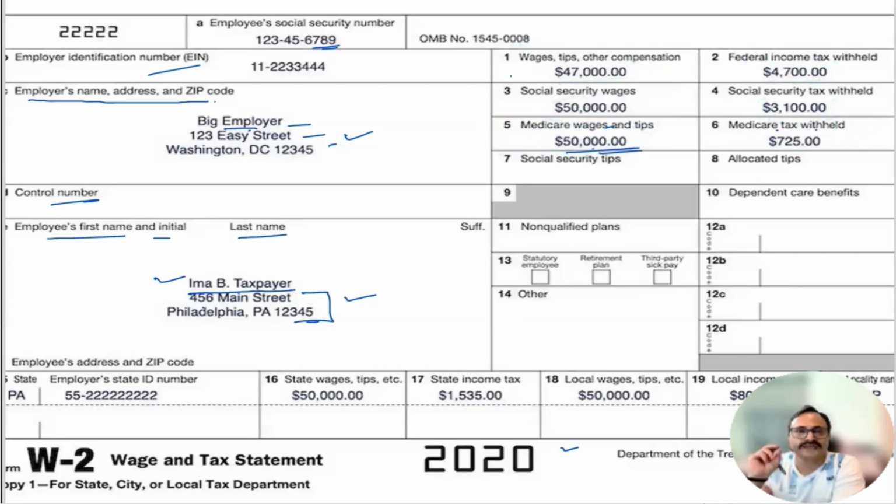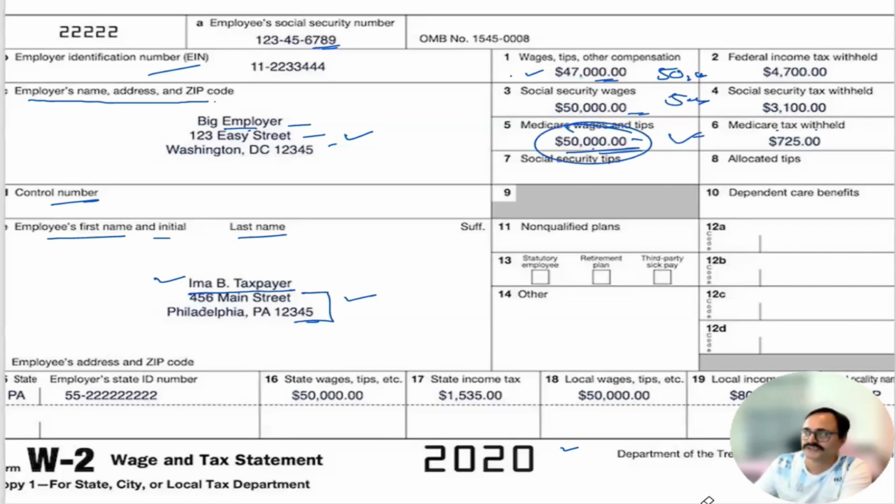Yes. Just 0.1%, or there is a chance of two or three in your entire lifetime, unless you are working for a specific group of people. You will see sometimes this income could be similar or higher, when mostly people are aged senior citizens and they do not pay Social Security or Medicare taxes. That time this could be the higher, but those are very rare. Sometimes you will see all the columns are showing 50,000. So you can simply go for 50,000, right? Gross income always needs to be taken as the higher one.